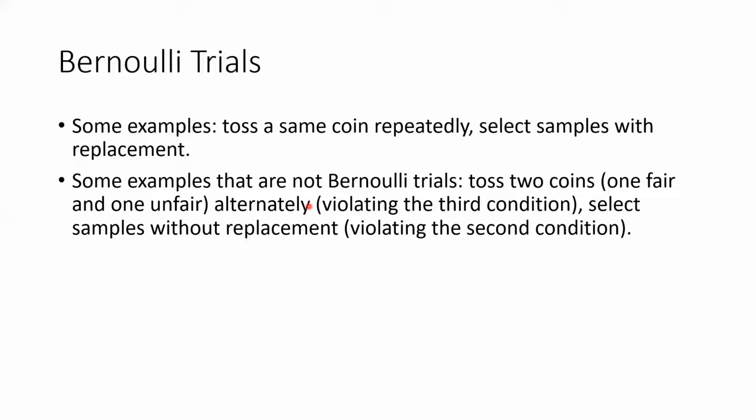Another example that is not Bernoulli trials. Say we select samples without replacement. For example, you select two cards from a standard deck of 52 cards without replacement. Now, the probability that the second card is a heart would depend on whether the first card is a heart or not. So this situation violates the second condition, which requires all the Bernoulli trials to be independent. So these examples show Bernoulli trials are not just a group of Bernoulli trials.